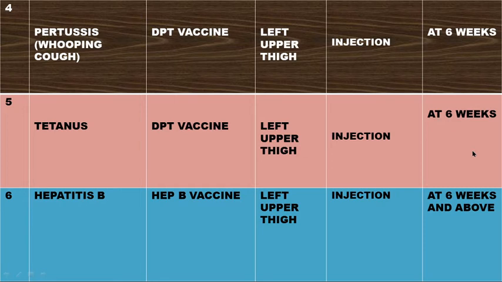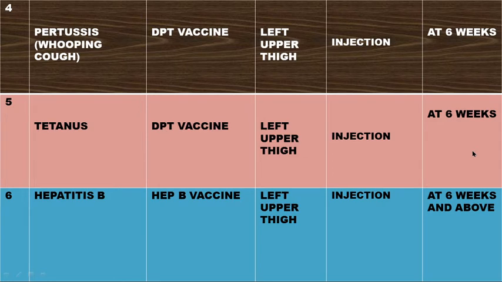Then, here we have now hepatitis B. Hepatitis B is a disease of the liver. It makes the liver swell, and when you get this disease, when you have not been immunized against it, there is no cure. So you have to be very careful. No cure for hepatitis B. They can only control the symptoms.